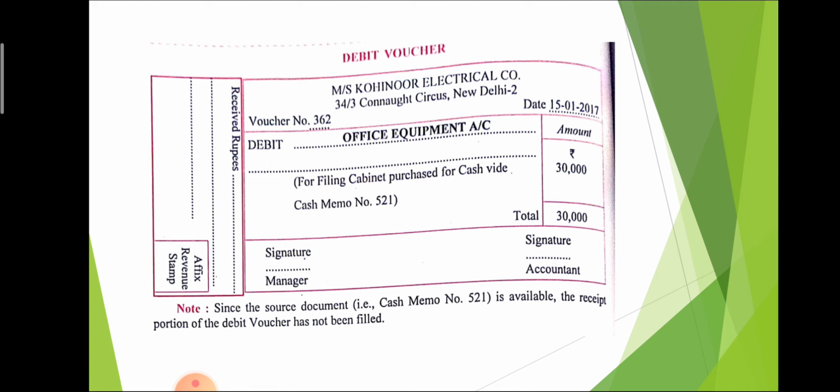It means we purchase office equipment and we will have to pay 30,000 for that equipment. So the total of this is 30,000. Signature of manager as well as signature of accountant, both are mentioned on the debit voucher. And here, received rupees is also mentioned on the left side. After giving the debit voucher, we also mention a note: since the source document is available, the receipt portion of the debit voucher has not been filled.